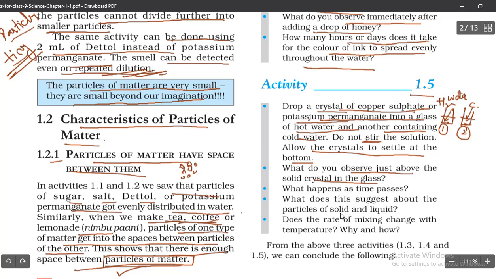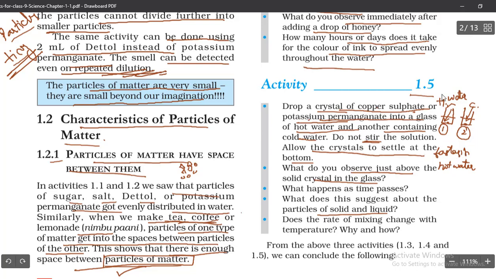What does this suggest about the particles of solid and liquid, they are asking? That means particles are going to dissolve faster in hot water. That is nothing but when temperature is more, the particles are going to move faster, and when the temperature is low, the particles are going to move slowly.